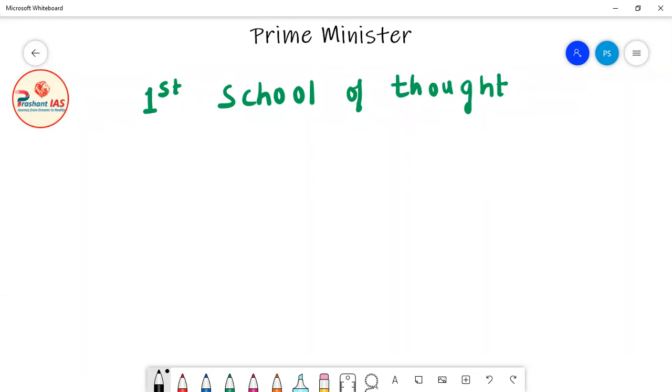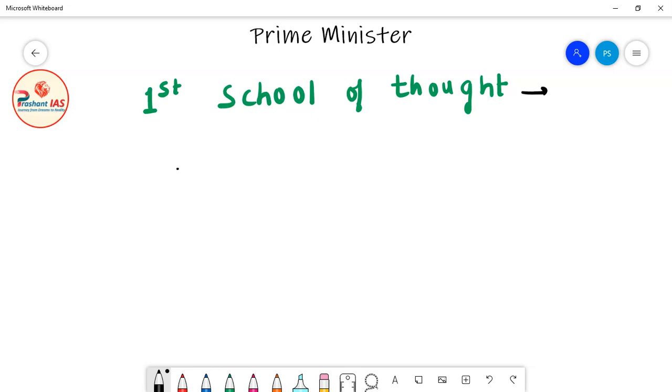Friends, though I have tried to explain this concept with clarity, I know that many students must be finding this concept difficult to understand. So I will give you one very simple example so that all the students will be easily able to understand the meaning of the first school of thought. So what does the first school of thought say?